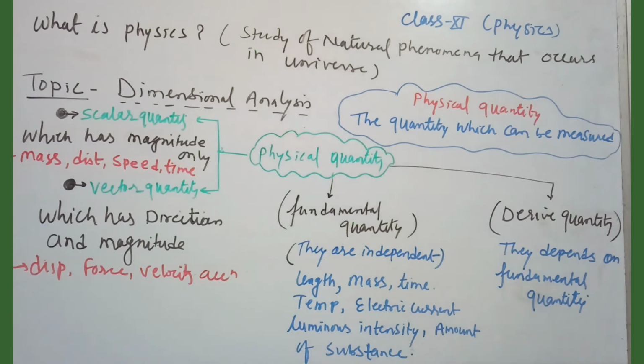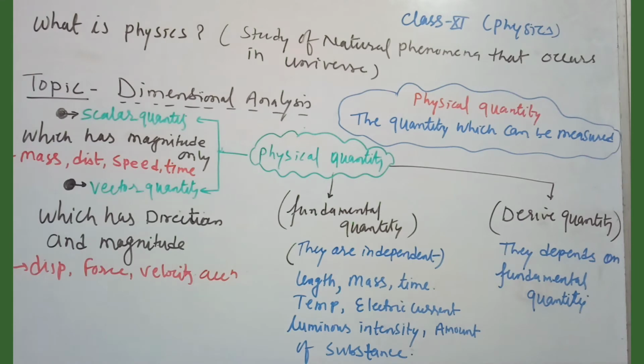Electric charge and potential, these are all scalar quantities. Vector quantities are those having direction and magnitude. Displacement, force, velocity and acceleration. There are many examples related to vector quantities.